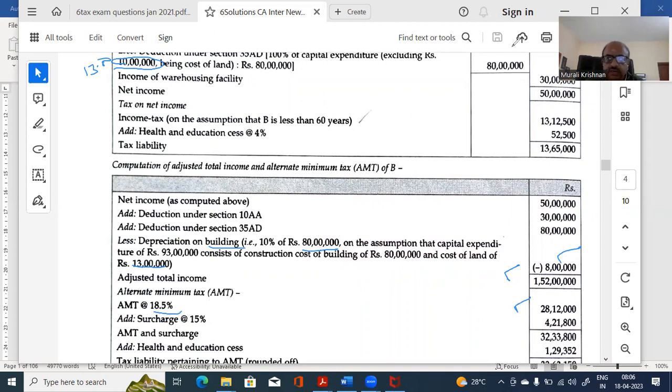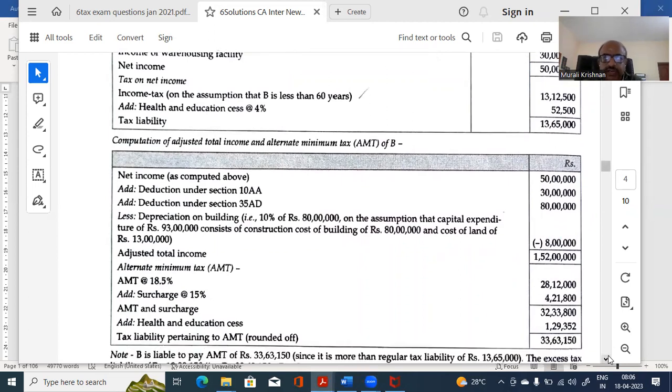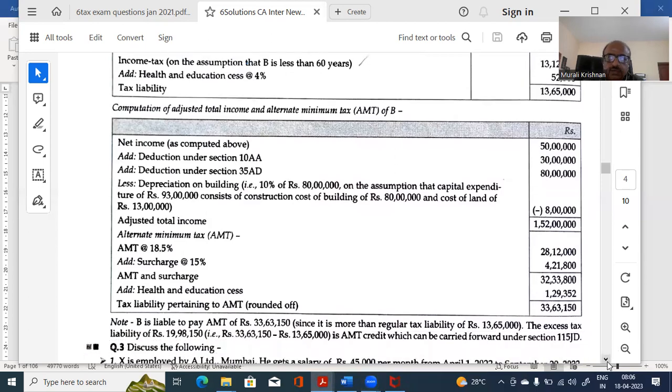And what is the amount that you are getting? 33 lakhs. See, here in this you got 13 lakh 65, and here you got 33 lakhs. So what they're saying is, B is liable for AMT at 33 lakhs, since it's more than the regular tax liability of 13 lakhs, the excess tax. So he has to pay 33 lakhs now.